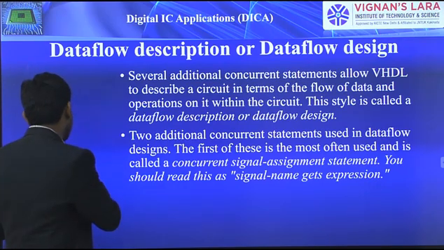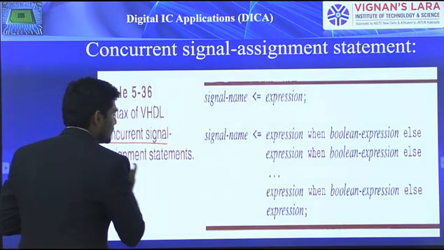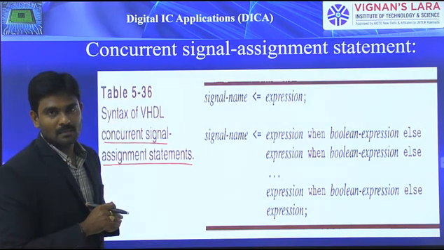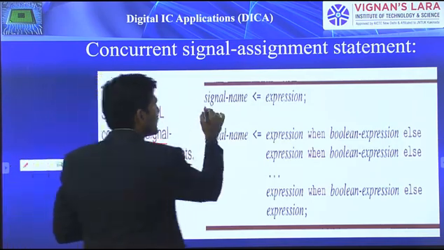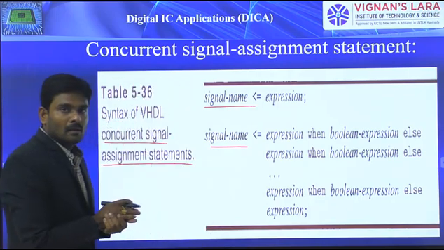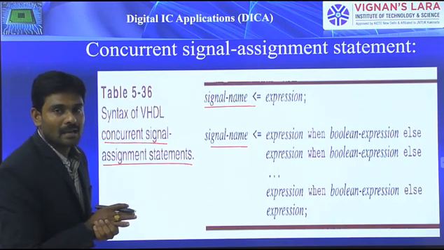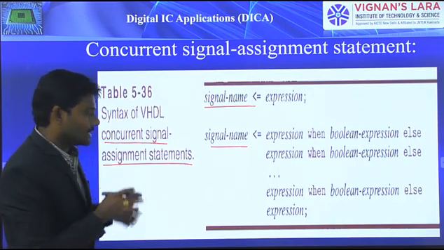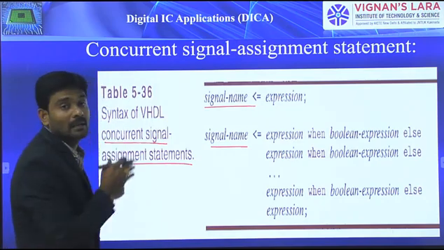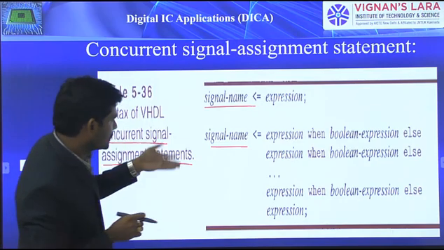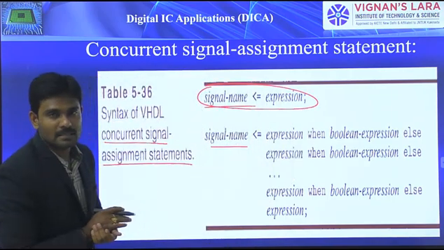First we will look at the first type, which is the concurrent signal assignment statement. Here I considered two models in that. This is the first one and this is the second one. This particular one is the concurrent signal assignment statement, the first type of concurrent statement that we use in data flow description. First we are going to look at this concurrent signal assignment statement.